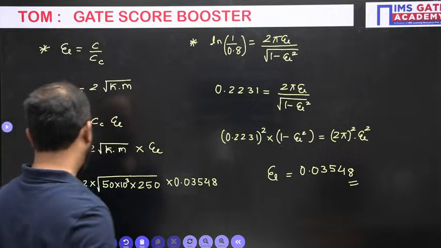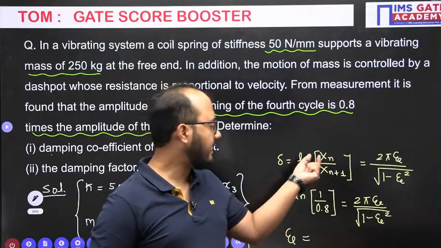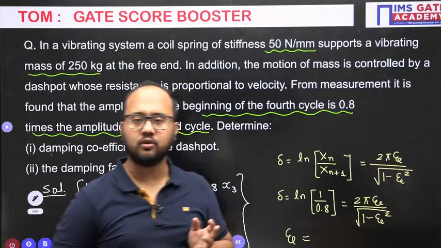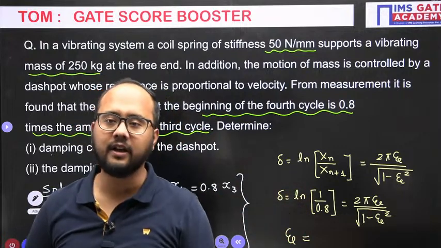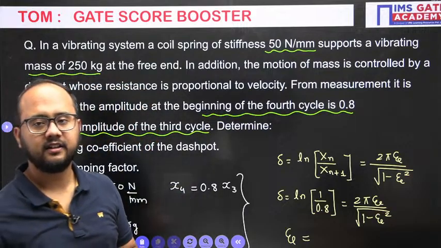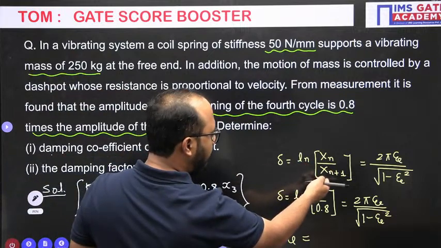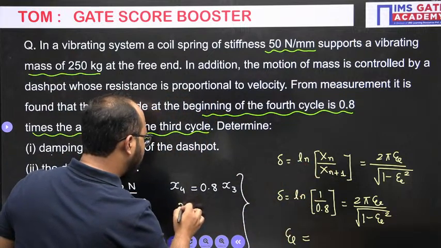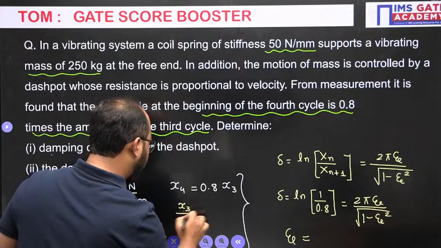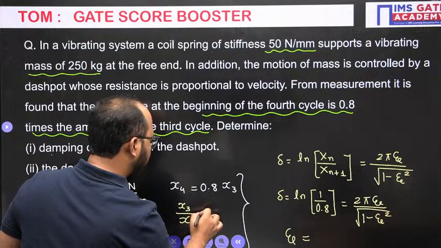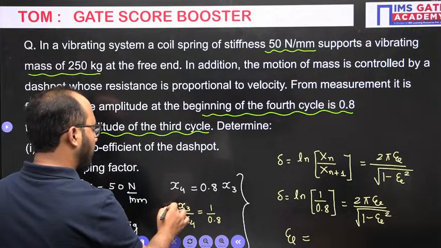See, logarithmic decrement is what? ln xn by xn plus 1. This is the ratio. So ln 1 by 0.8 it should be there, not 0.8. 1 divided by 0.8, because xn divided by xn plus 1 will be what? x3 divided by x4, which will be equals to 1 by 0.8. Right?